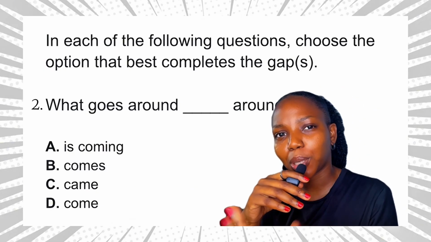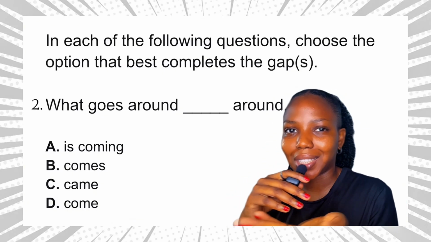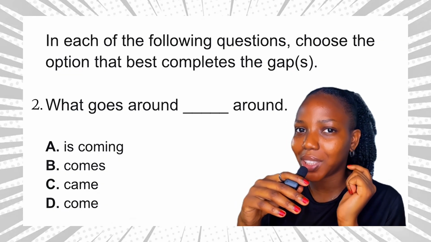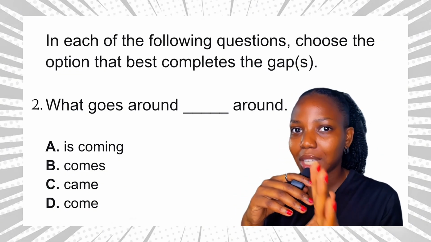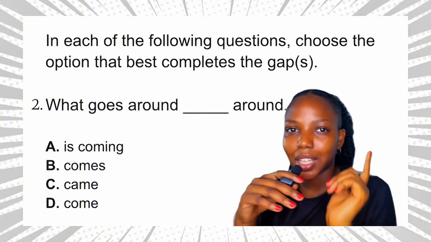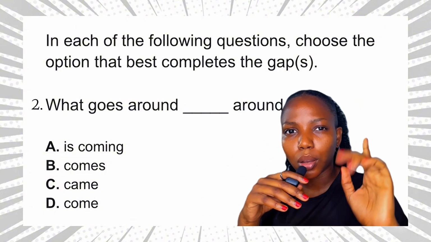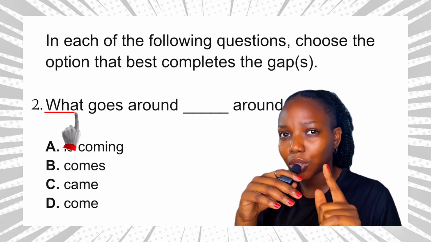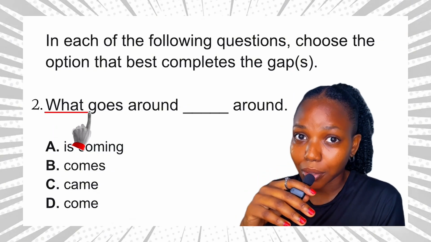So how would you approach it? What goes around dash around looks like an incomplete English proverb, but JAMB is not testing if you know it is a proverb. JAMB is testing grammar. Subject-verb agreement. A singular subject takes a singular verb. Now the word what refers to an idea or an action in this sentence, right? So you should treat it as singular.